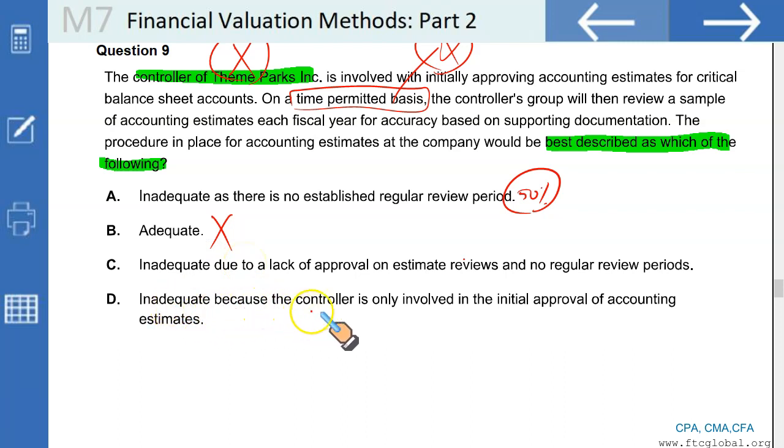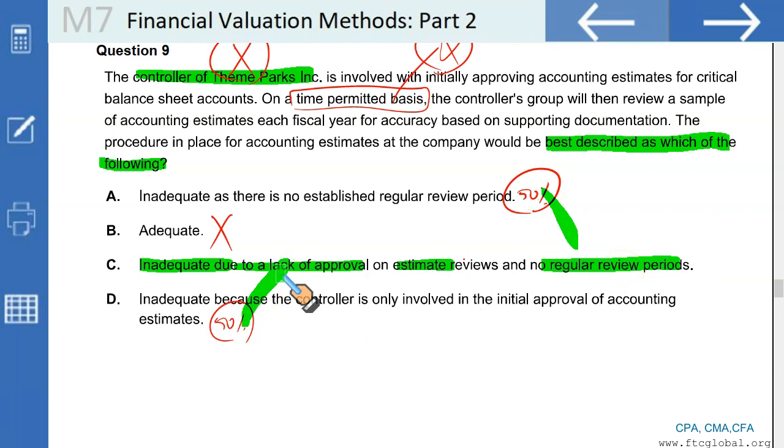D, inadequate because the controller is only involved in the initial approval of the accounting policies. Again, this is 50% true. So why don't we select the option that incorporates both of these and gets us the 100% answer? Inadequate because of lack of approval on estimates and no regular review periods. Both are incorporated, hence this makes C our correct option.